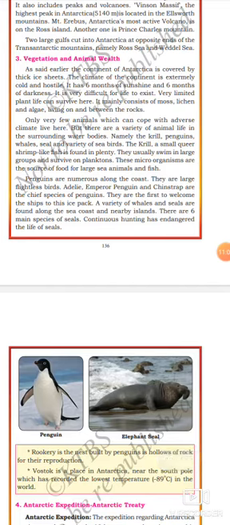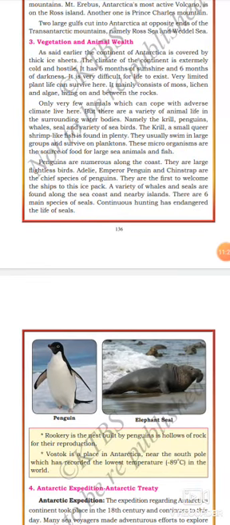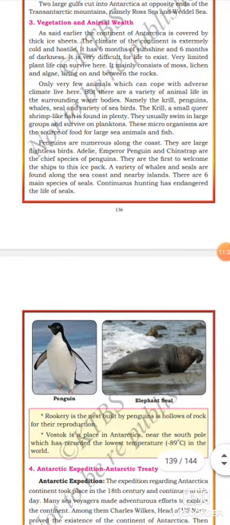As said earlier, the continent of Antarctica is covered by thick ice sheets. The climate of the continent is extremely cold and hostile. It has 6 months of sunshine and 6 months of darkness. It is very difficult for life to exist. Very limited plant life can survive. It mainly consists of moss, lichen, and algae living on and between the rocks.